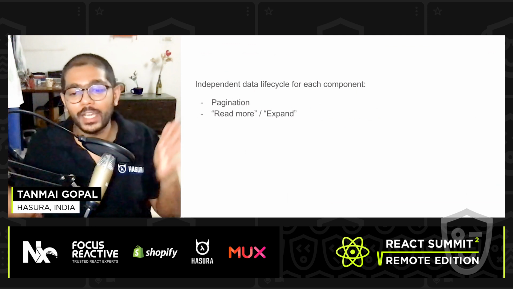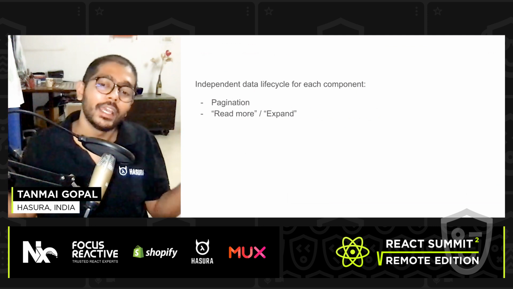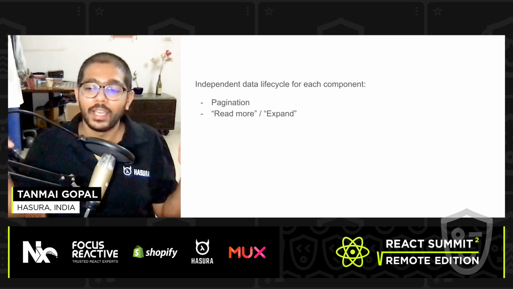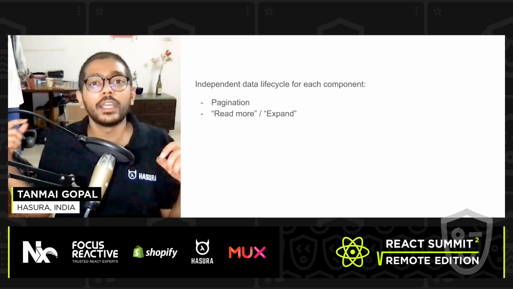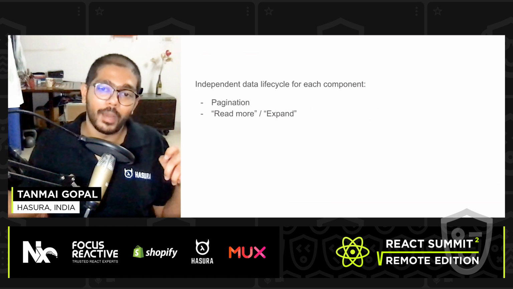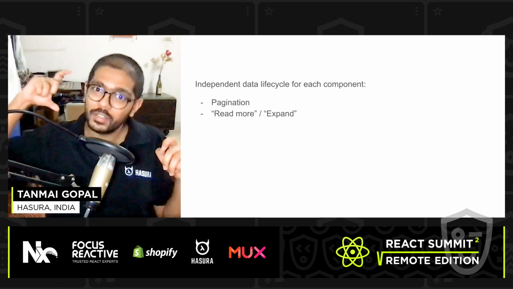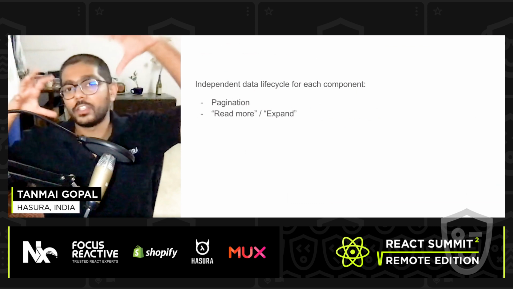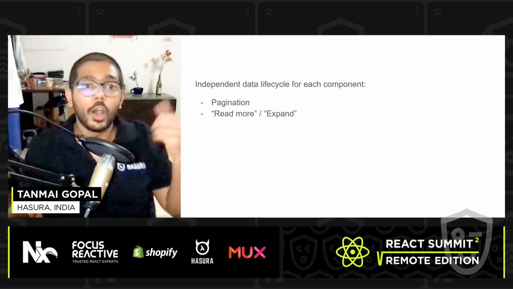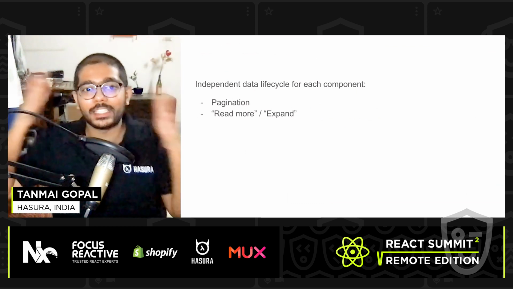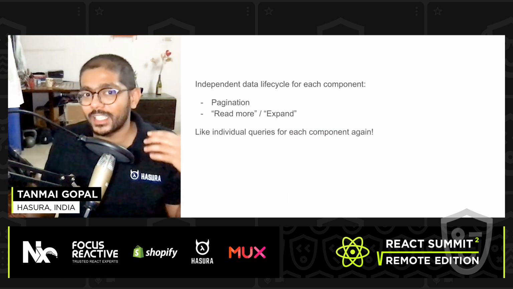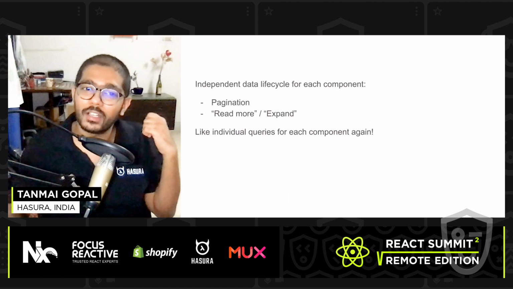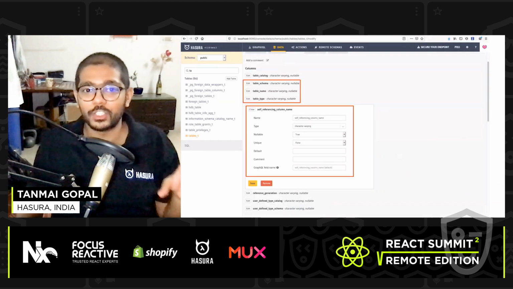You have a child component that is rendering a list, and as you paginate through it, the variables that you're using to fetch that list are changing on demand. When those variables change, you want to refetch the list. You don't want to run the entire query again. Or in the use case I was talking about, an expand or read more use case. Just like I said, this is the desire for having queries for each component.